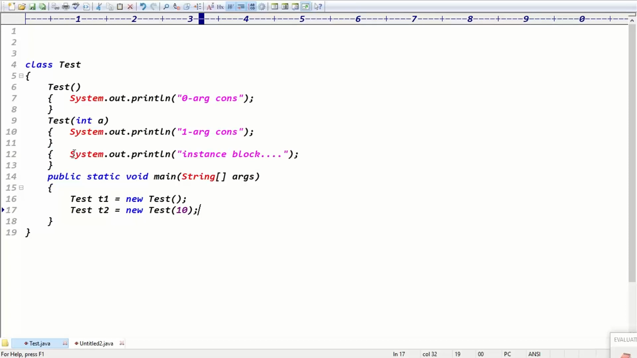This is the instance block, and T1, T2 are there. This is a zero argument constructor, and a one argument constructor. What is the output in this case, guys? Tell me, here is our output.